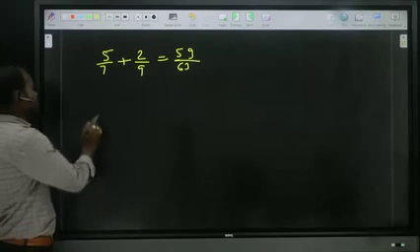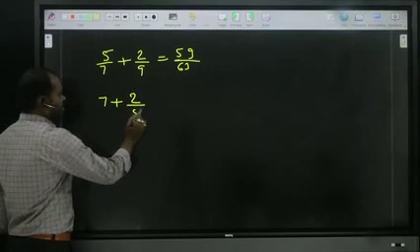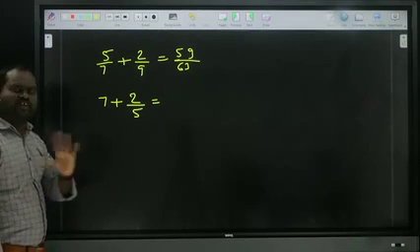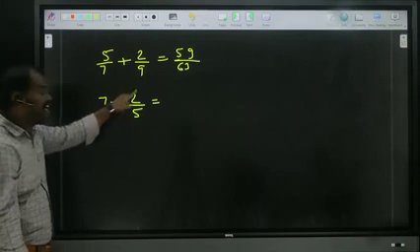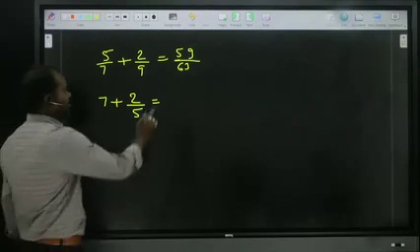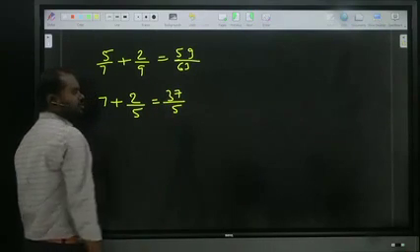Now, in case of such a kind, 7 plus 2 by 5. Here nothing is there, nothing means by one. Same, I am applying my cross. 5 sevens are 35 plus 2. 35 plus 2, how much? 37 by 5. 37 by 5. Is it clear? Okay?